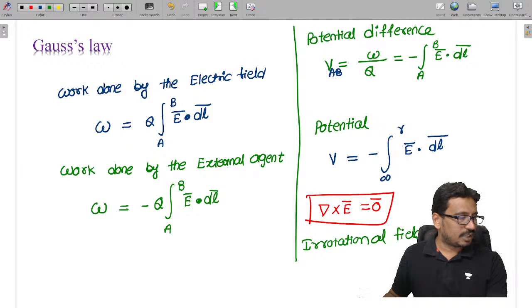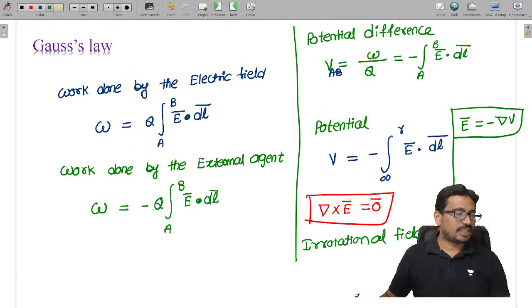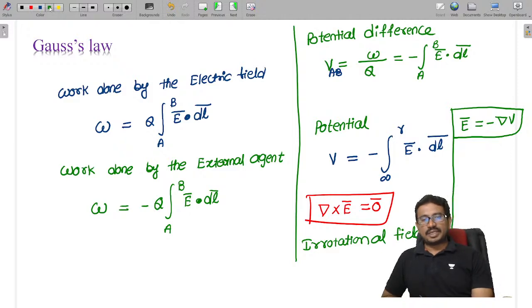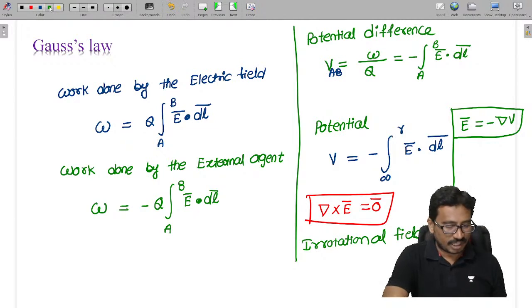And we will get the relation between electric field and potential. So what is the relation between electric field and potential? It is given as E equal to minus del V. This is the relationship between the electric field and the potential, where the negative sign indicates that the direction of electric field is opposite to the potential. That's why we have a negative sign.